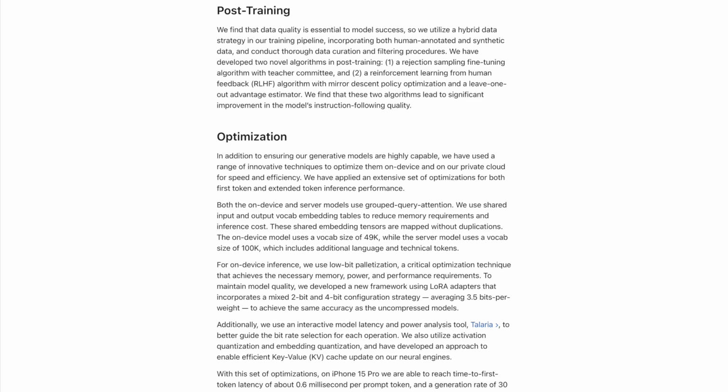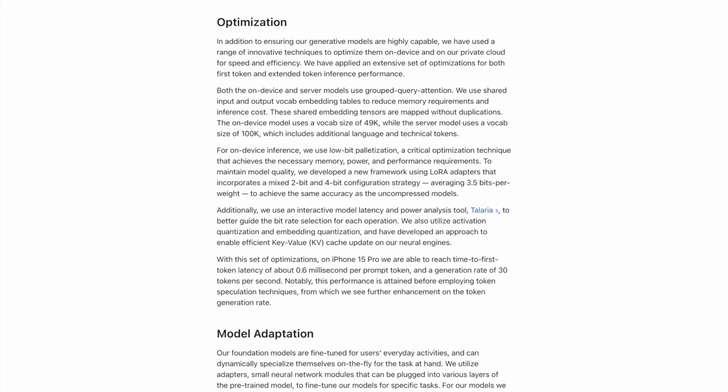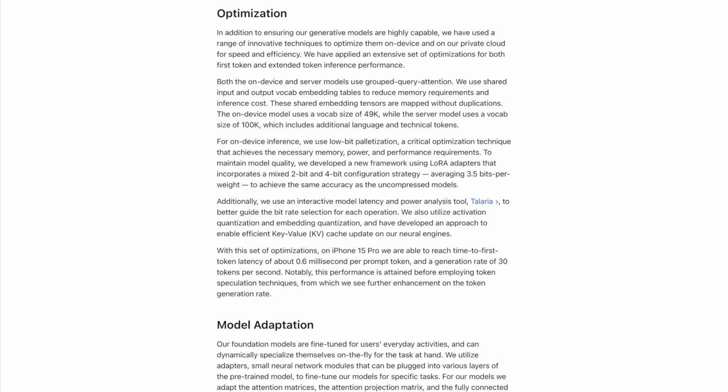We find that these two algorithms lead to significant improvement in the model's instruction following quality. Optimization. In addition to ensuring our generative models are highly capable, we have used a range of innovative techniques to optimize them on-device and on our private cloud for speed and efficiency. We have applied an extensive set of optimizations for both first token and extended token inference performance.